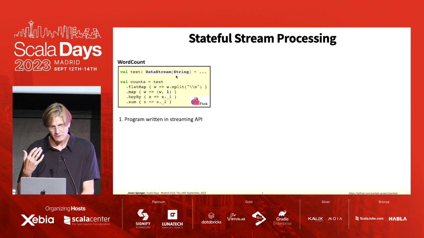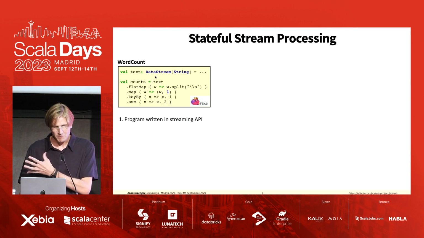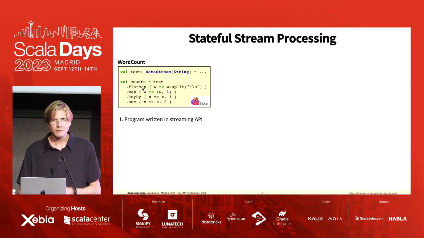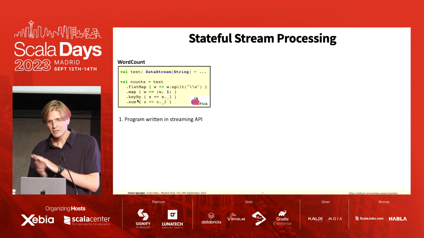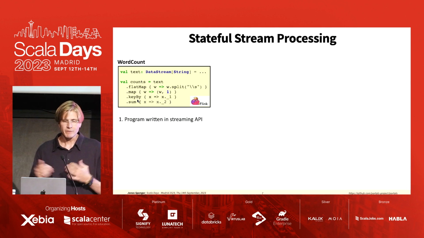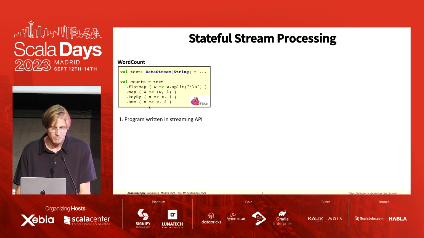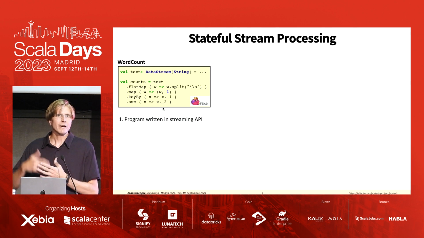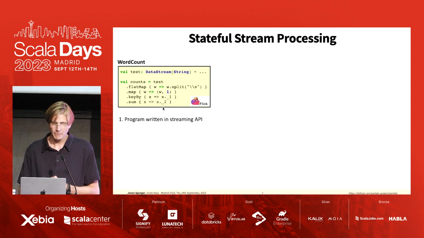So how can we process this? Well, we take this stream, we flat map it, so we split all the sentences into words. Then we create a word, one tuple here, where the one is the count of the word. And then we have a key by operation. The key by effectively partitions the stream into buckets where each word gets its own bucket. And we have a final sum aggregation here at the bottom, which aggregates on the second index on the tuple. So we aggregate up the sums incrementally.